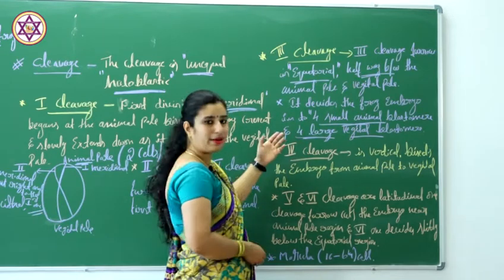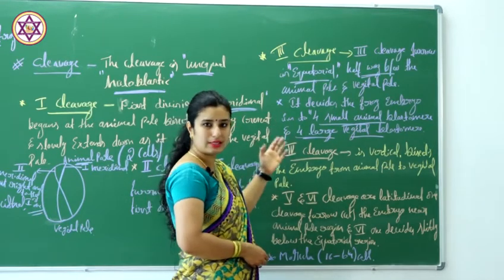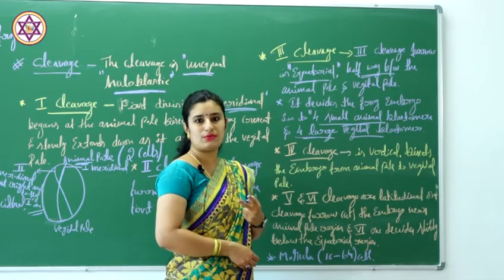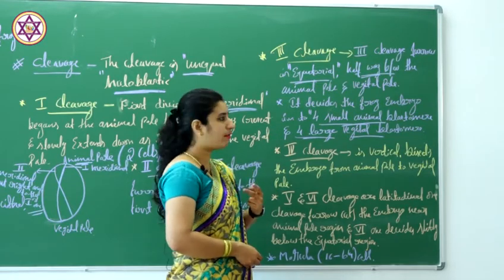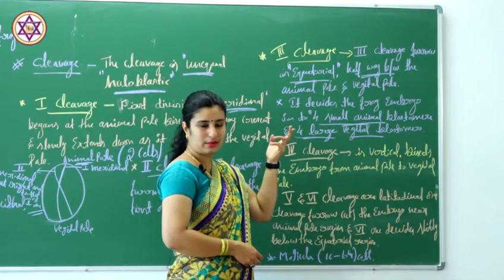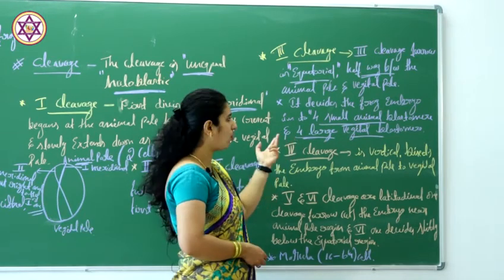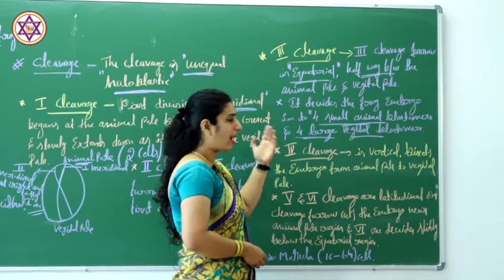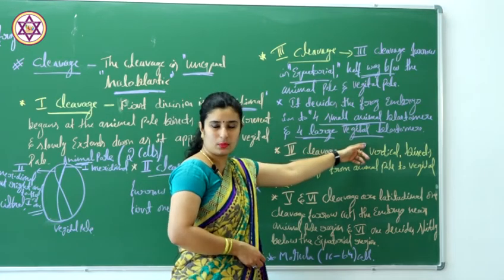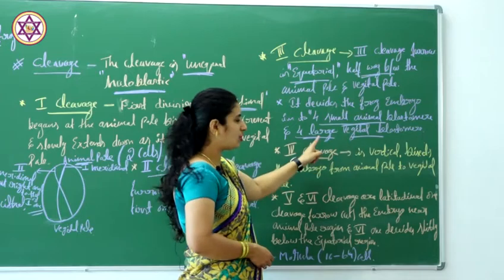This cleavage results in the formation of 2 different types of cells. One near the animal pole, which are smaller in size, called the micromeres, and towards the vegetal pole we can see the larger cells